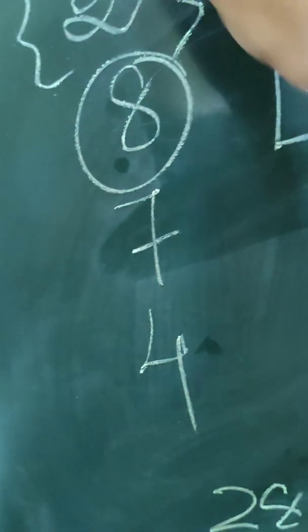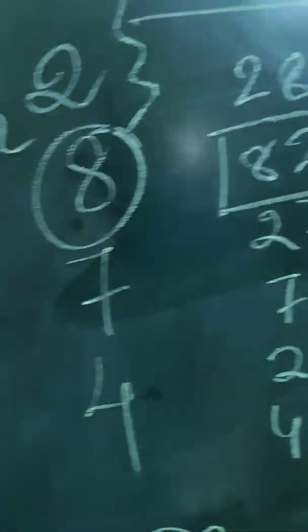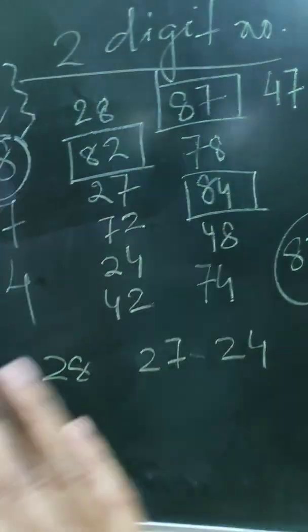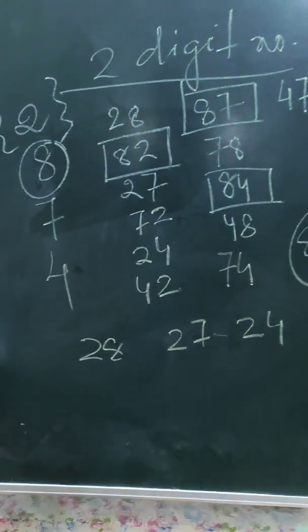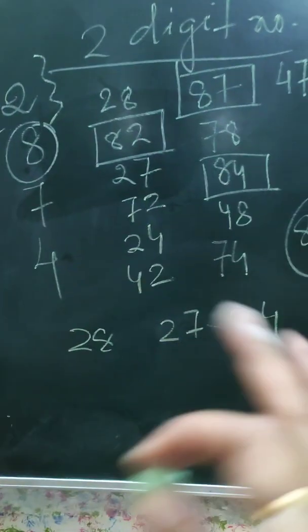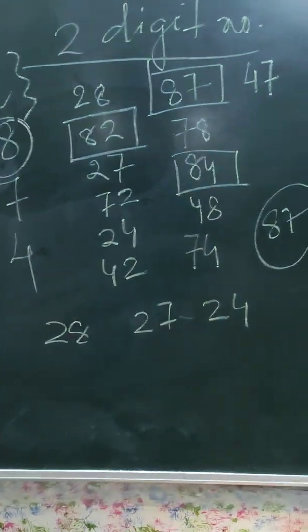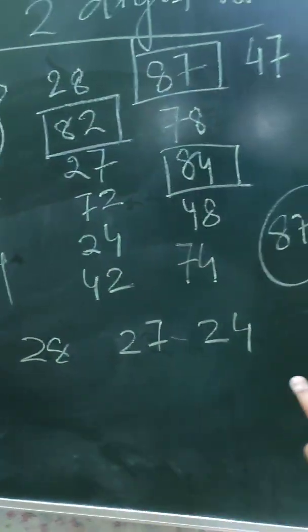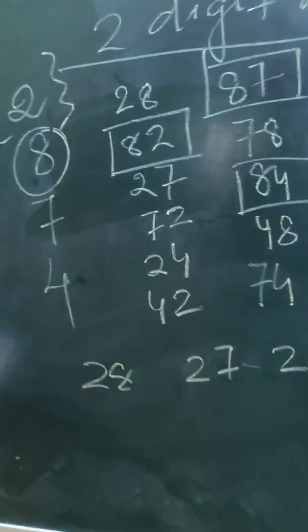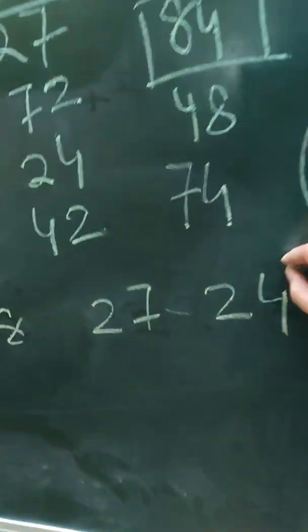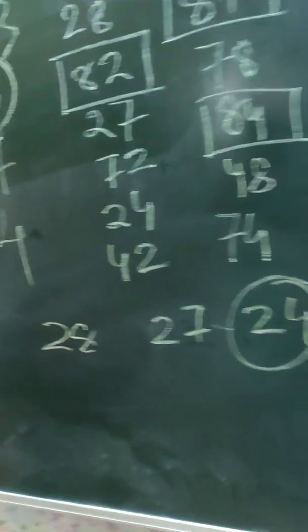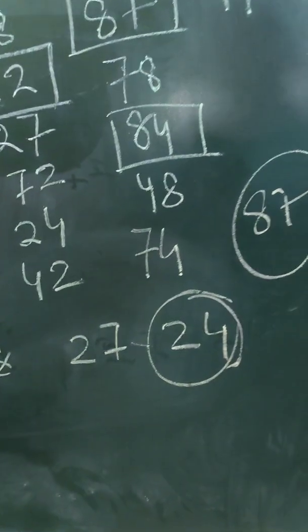And I actually missed out one important instruction: the digits are not repeated, meaning I am not writing 22, 88, 77, 44. I am not writing those numbers over here. So in that case, out of these numbers, which one do I choose as the smallest? 24. I have to choose 24.